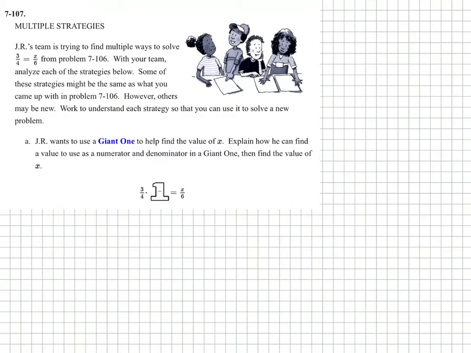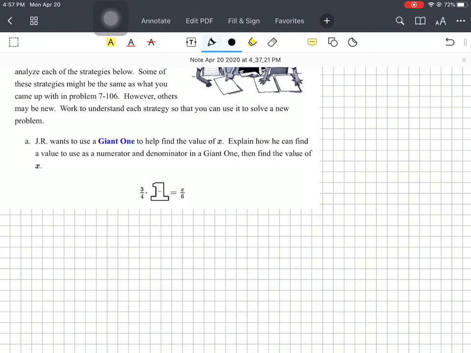JR wants to use a giant 1. Explain how he can find a value to use as a numerator and denominator in the giant 1. Then find the value of x. That is what we did. That was the first method that we did for this.